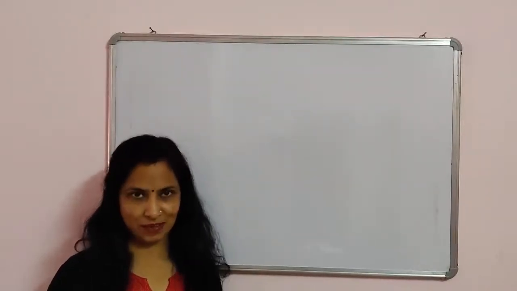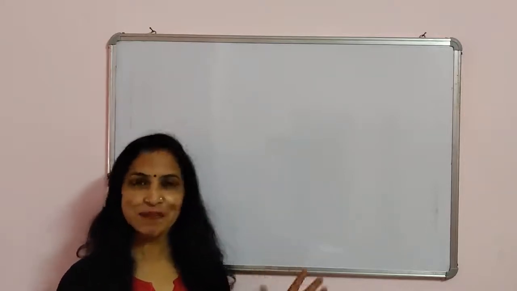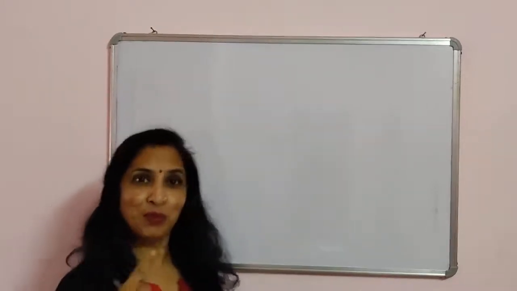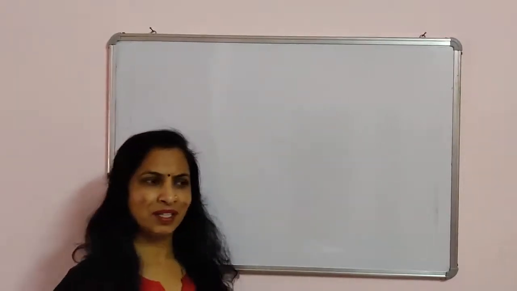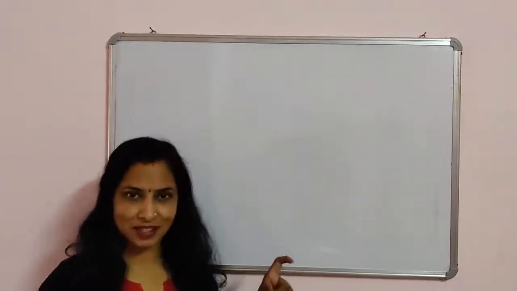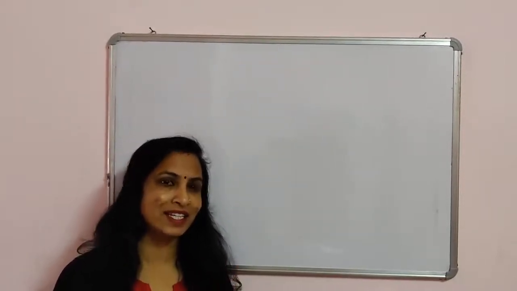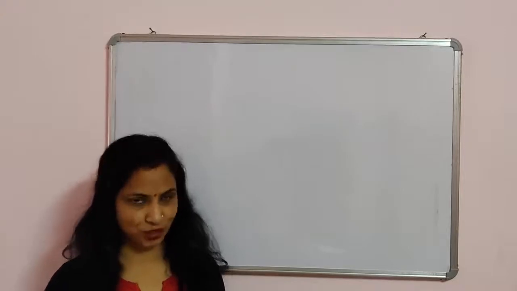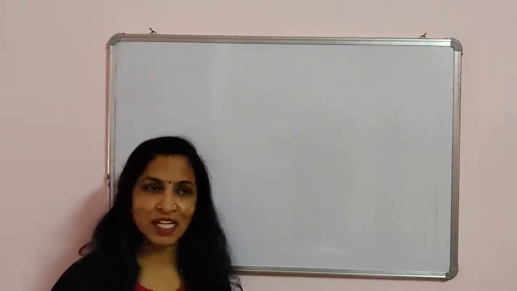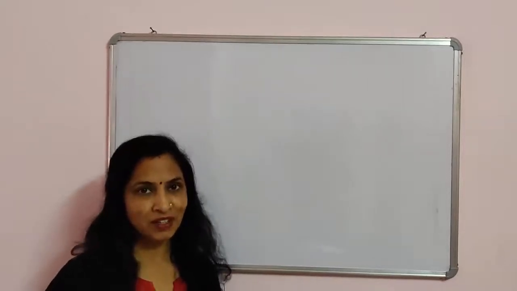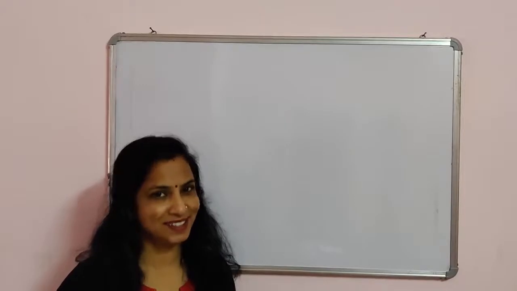In the last lecture I explained what inertia actually is and what the inertia of rest is. In this part of the video I am going to explain the inertia of motion and the inertia of direction. First, let's continue with inertia. Inertia means the tendency, the property of a body, due to which it resists any change in its state of rest or uniform motion. If it continues moving with a constant speed, it will continue to move with that speed until we apply some force on it. This property of a body is called inertia.